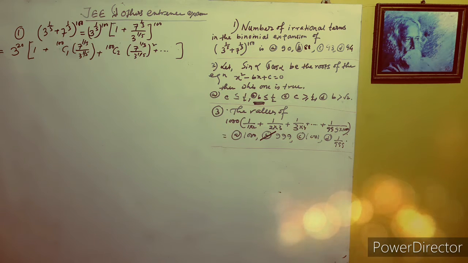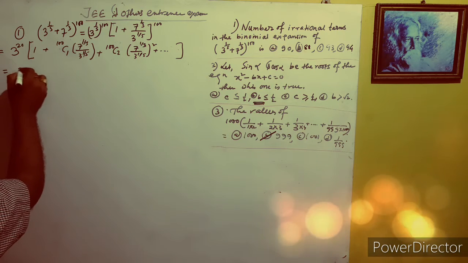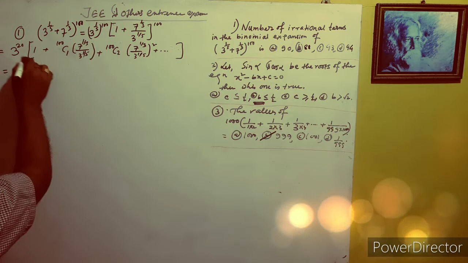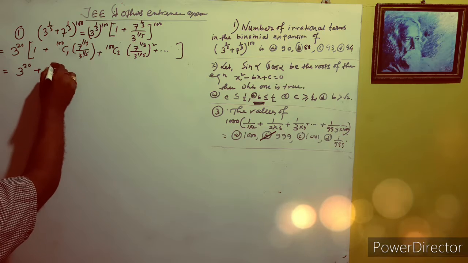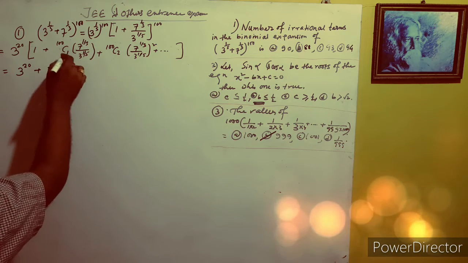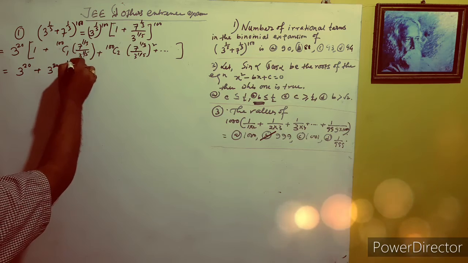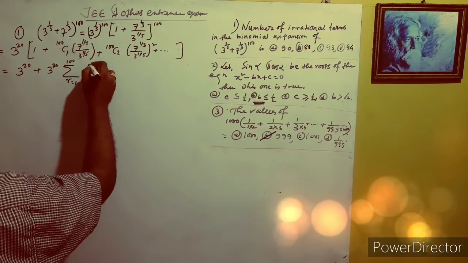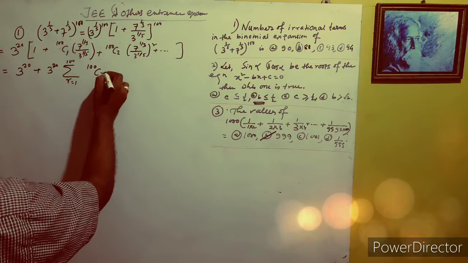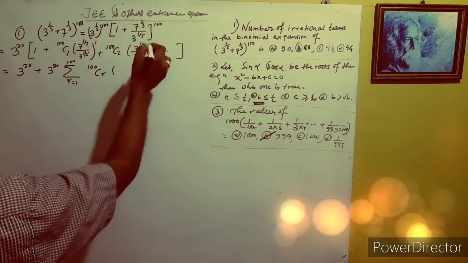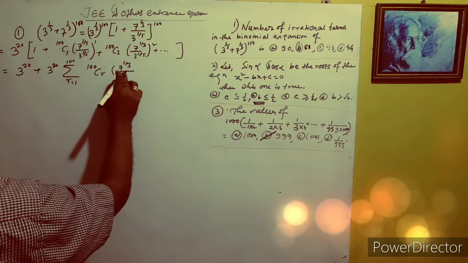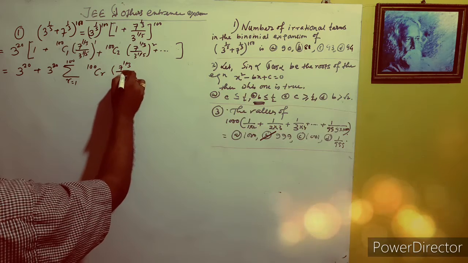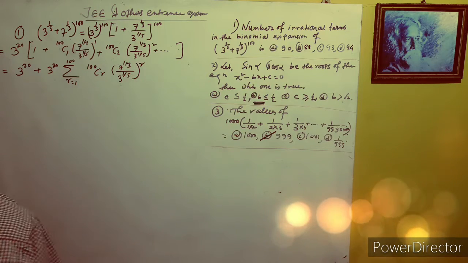Okay, so now in generalized form, if you multiply this, it is 3 to the power 20, and the summation from r equal to 1 to 100 of 100Cr, and this is to the power 1, this is to the power 2, like that, 7 to the power 1/3, and this is 3 to the power 1/5, to the power r.